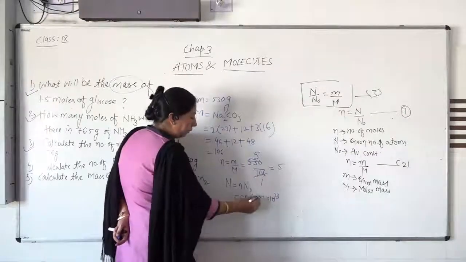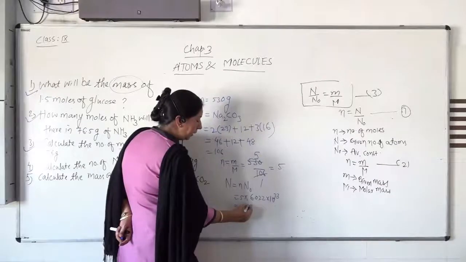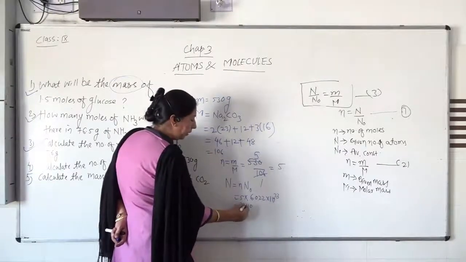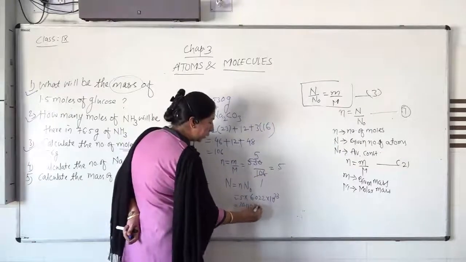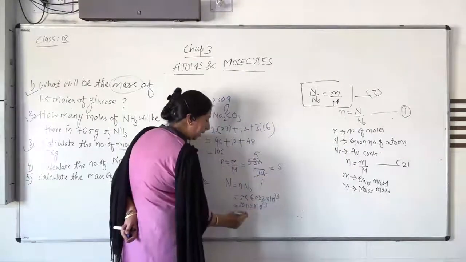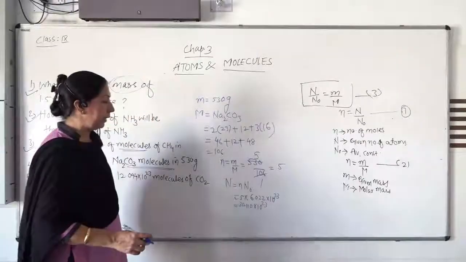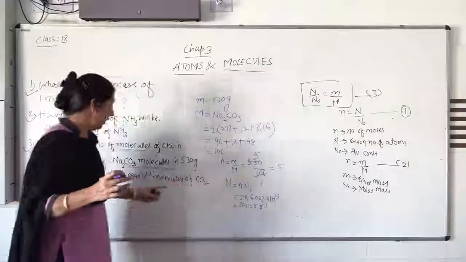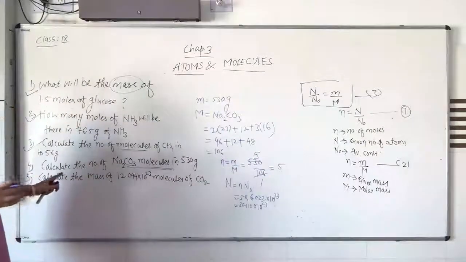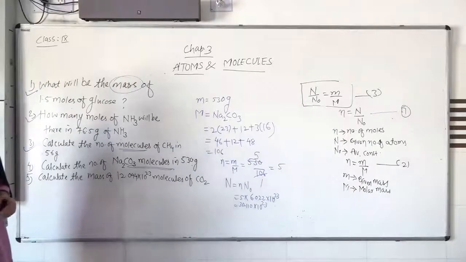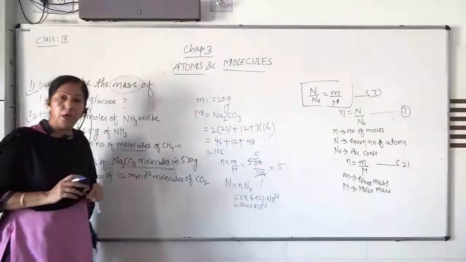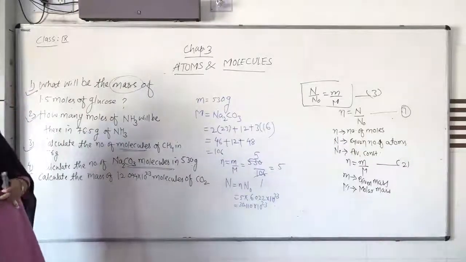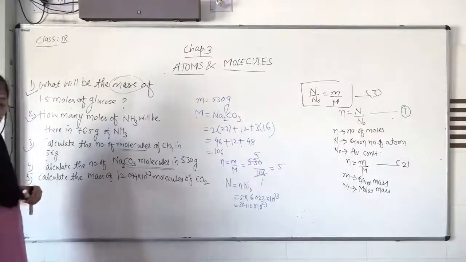So 5 times 6.022 gives 30.11 into 10 raised to 23, or 3.011 into 10 raised to 24. This is the number of molecules present in 530 grams of this soda ash. So this way, examples are not that hard. It's quite easy. Try to understand, and many simple examples are asked in your reference book.